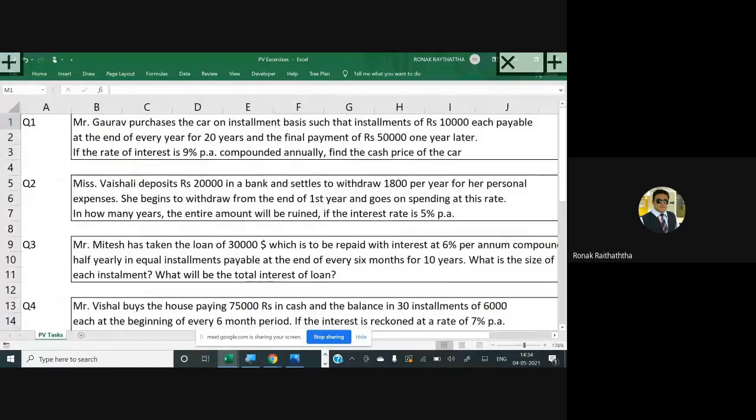Okay, so we have taken the examples of our students only, fictitious examples obviously. Mr. Gaurav purchases a car on installment basis, though he is very rich, but just for the sake of example, he will be taking it on an installment loan basis, such that the installments of 10,000 each are payable at the end of each year for 20 years and the final payment of 50,000 one year later. If the rate of interest is 9% compounded annually, find the cash price of the car.